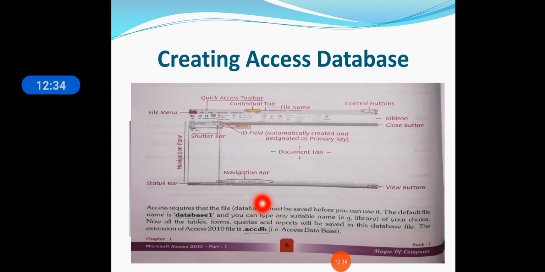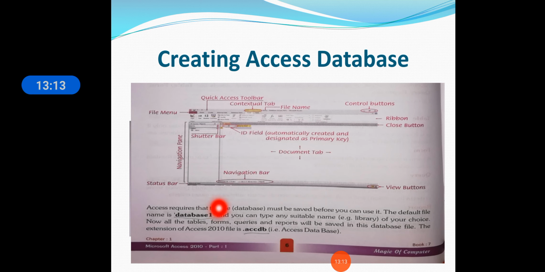Access requires that the database file must be saved before you can use it. The default file name is database1, and you can type any suitable name of your choice. You can write any name you want and save the file. But if you save it without writing any name, it will be saved with the default name database1.